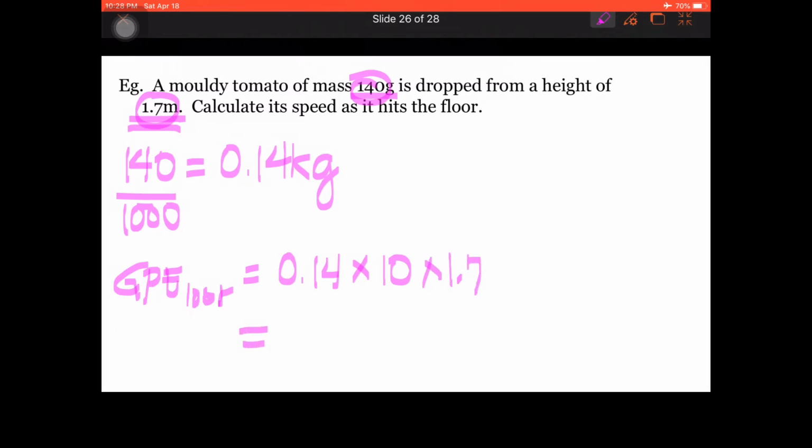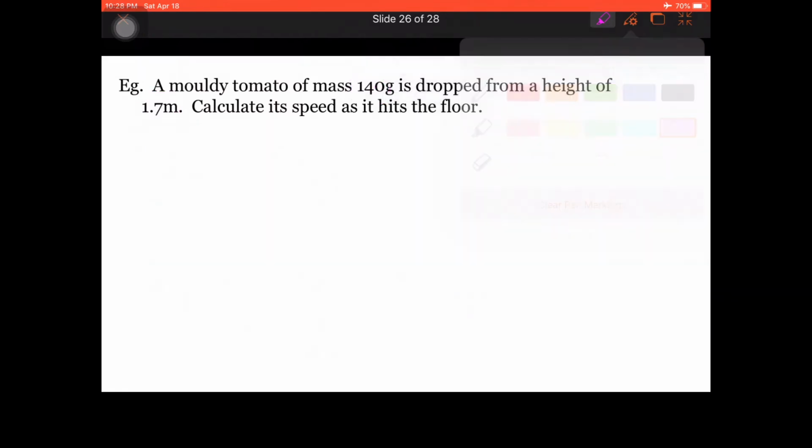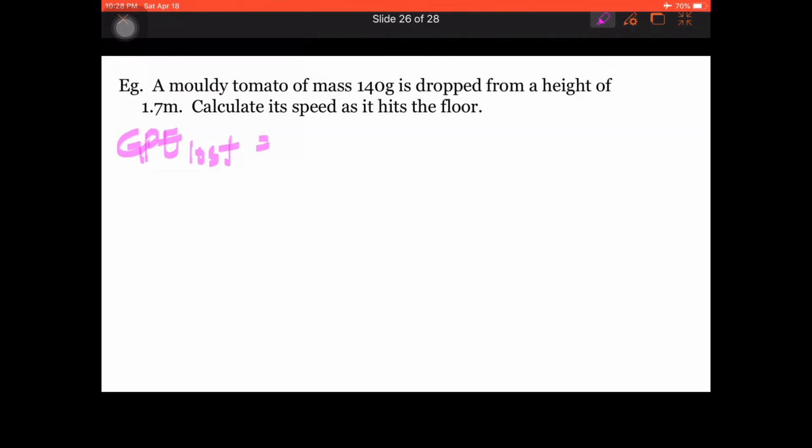Now we are going to get a value of 2.38 joules in this case. So we have to take note of that. The GPE loss is 2.38 joules. We're just going to write it here. GPE lost is equal to 2.38 joules.